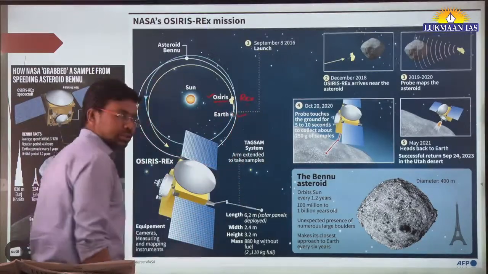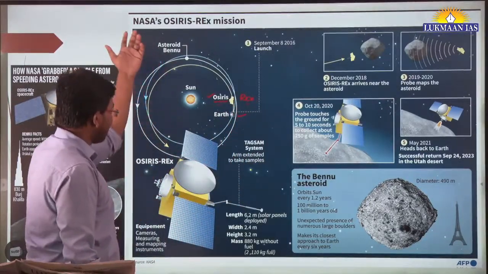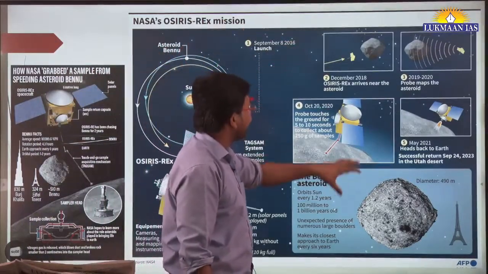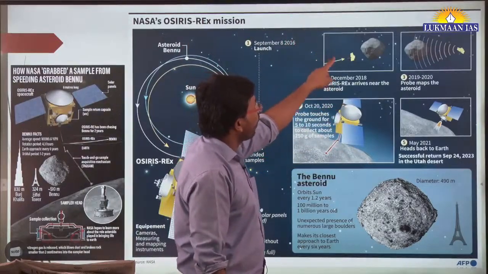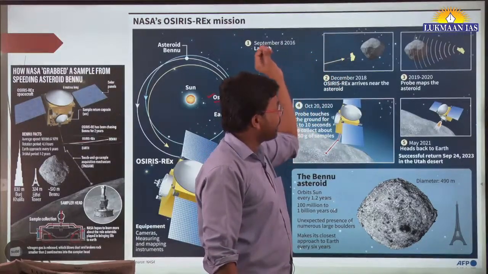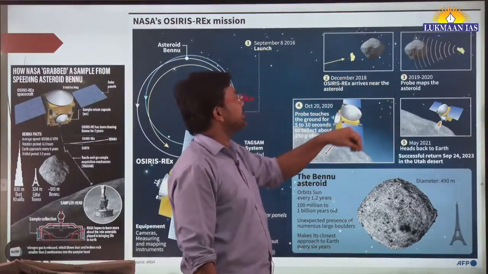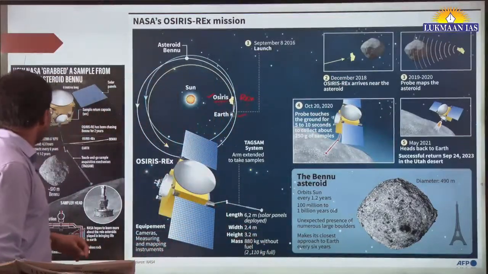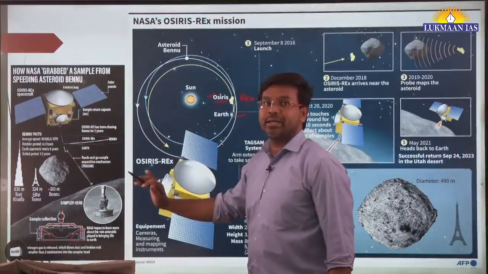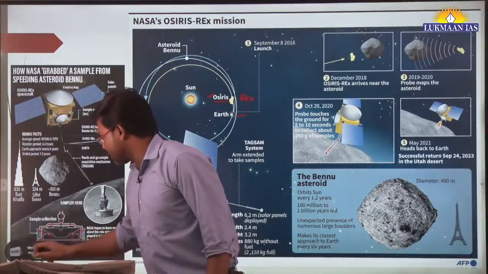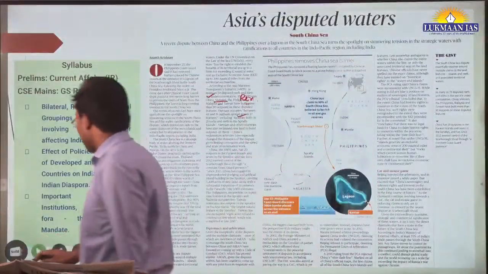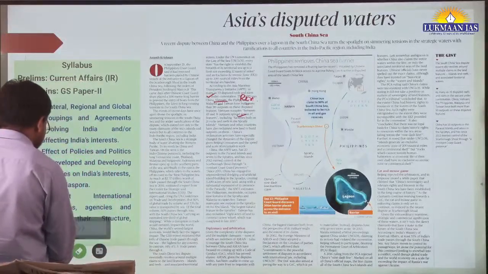This mission has been launched by NASA, and what they have done is land on the surface of this particular asteroid Bennu. From there it has collected a sample, and after collecting the sample it has dropped that sample on the surface of the Earth. This image showcases how that sample has been collected by this mission. I'm not going to go into much detail on this, however this is just to understand what the OSIRIS-REx mission is.